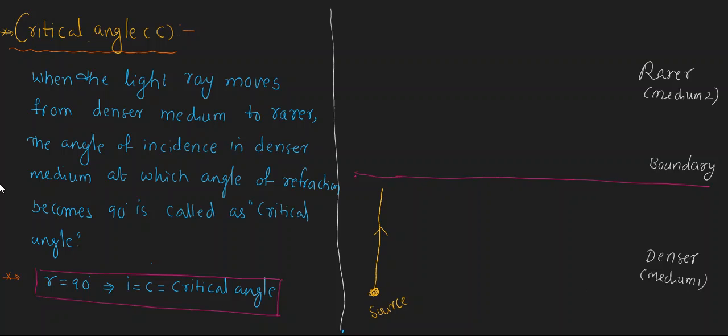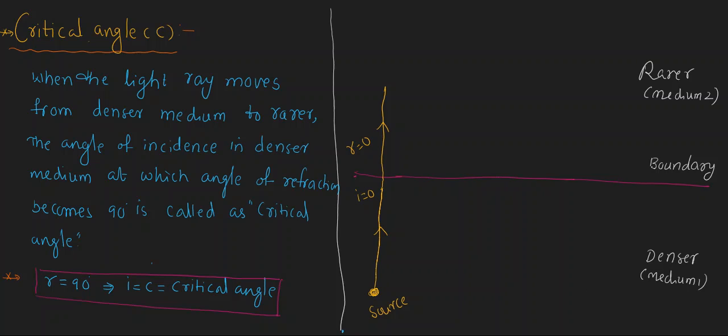The angle of incidence is the angle between the incident light ray and the normal drawn. Look here, this is the normal drawn and this is the incident light ray, and that's why here the angle of incidence becomes 0. When the angle of incidence is 0, according to the laws of refraction, the angle of refraction is also 0. That means the light will go straight without any bending.